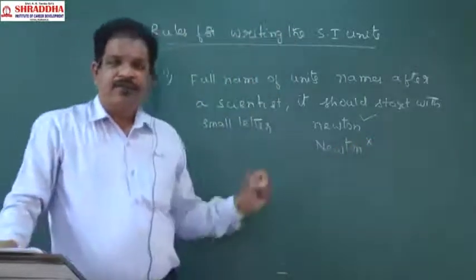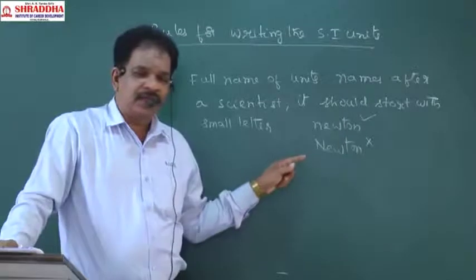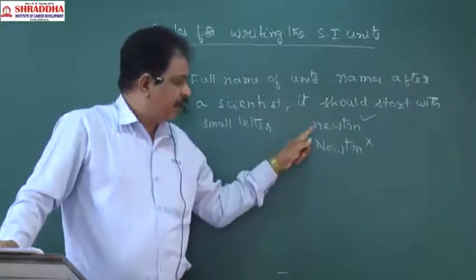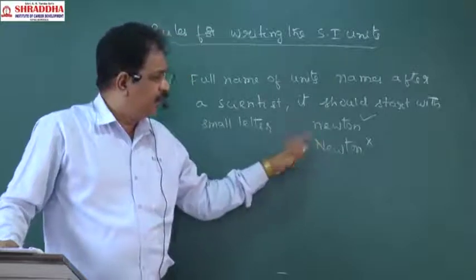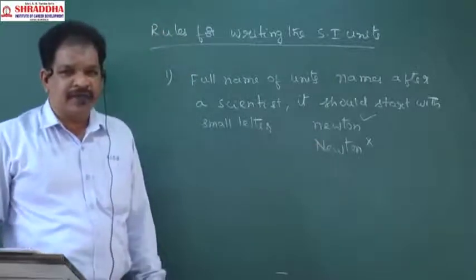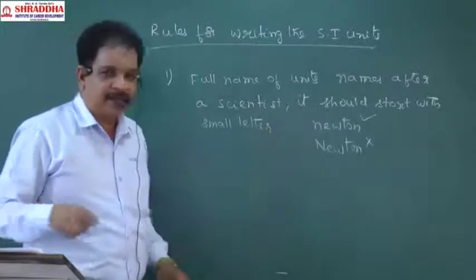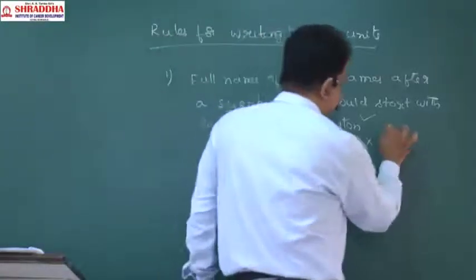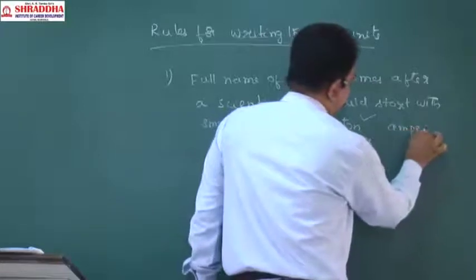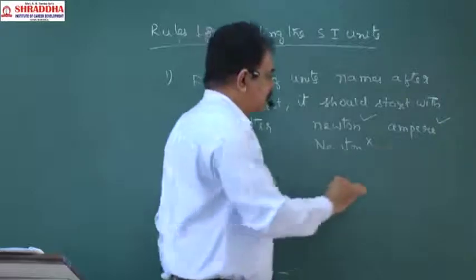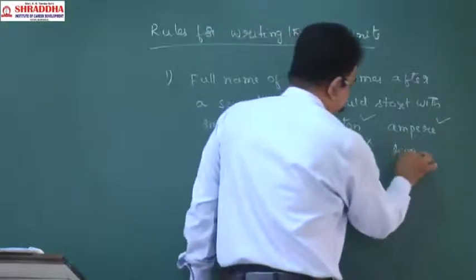Clear? If we want to mention the full name of a unit, and the unit is named after a scientist, then you have to write it with a small letter. Ampere is the name of a scientist. This is correct, this is wrong.